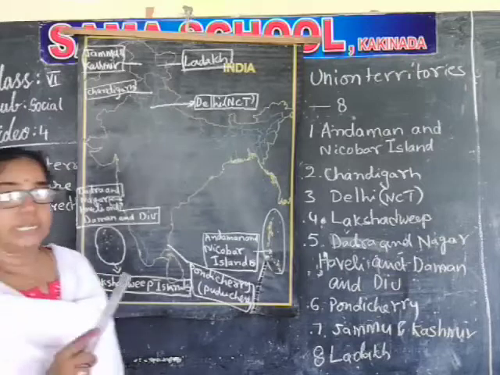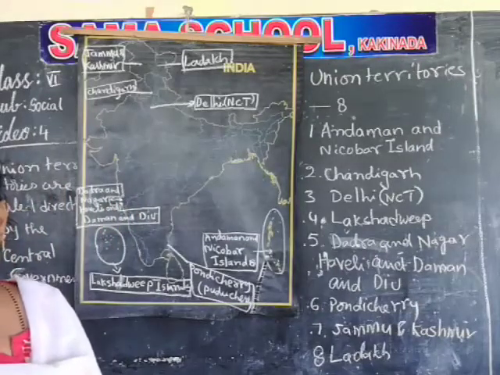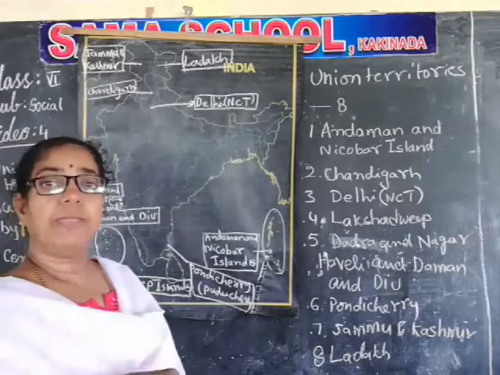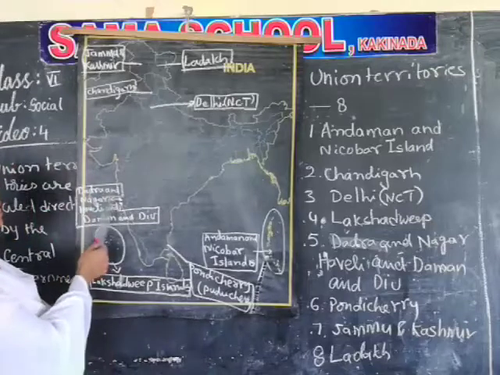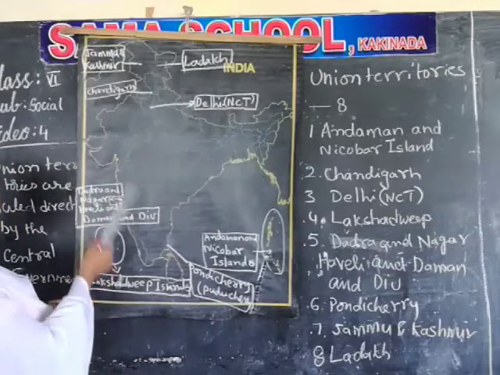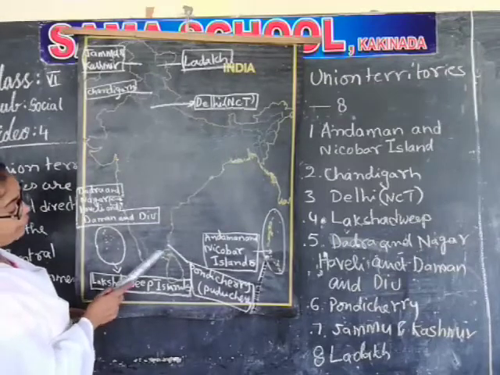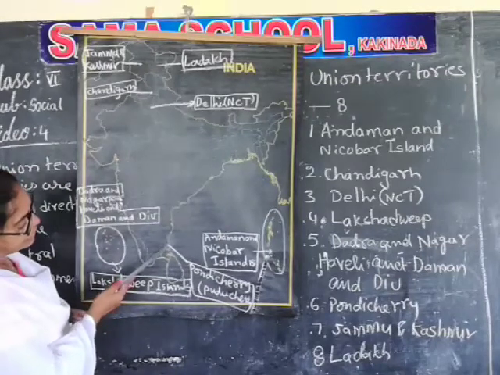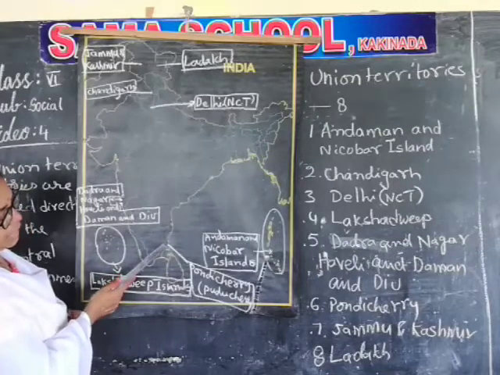Till 2019, these were 2 union territories. And in 2020, they were made together as a single union territory, called Dadra and Nagar Haveli and Daman and Diu. Next one is Pondicherry. Pondicherry is in Tamil Nadu. If you see this curve, between this curve you can mark Pondicherry.